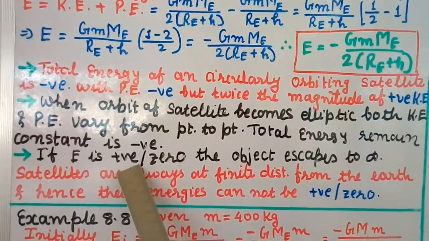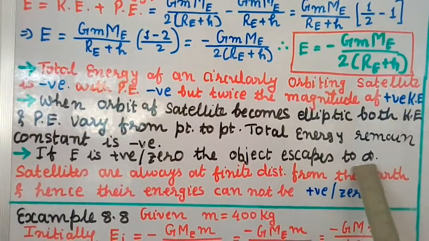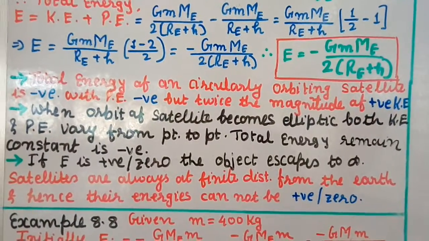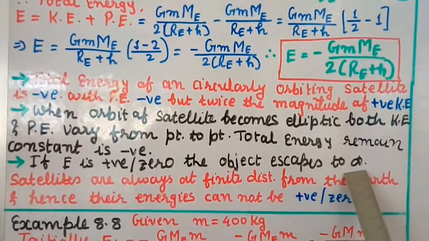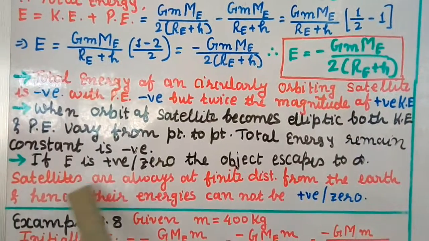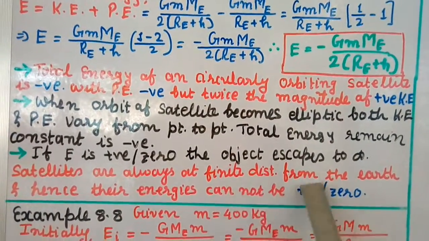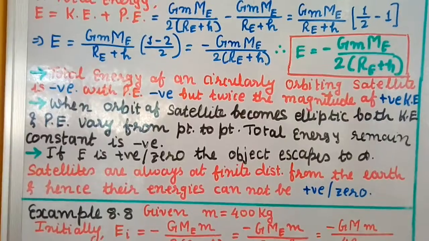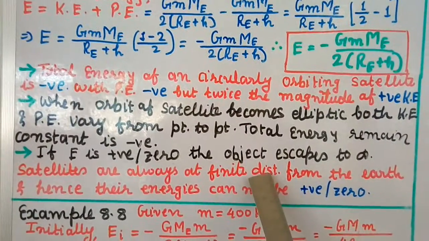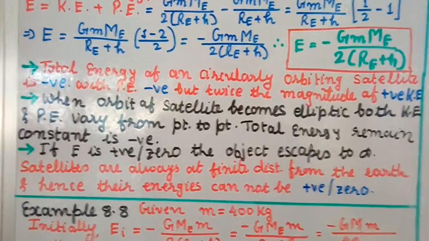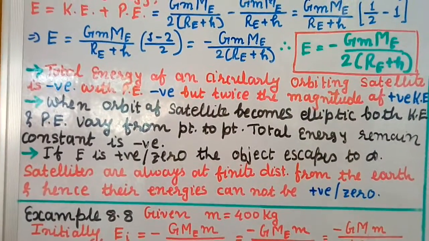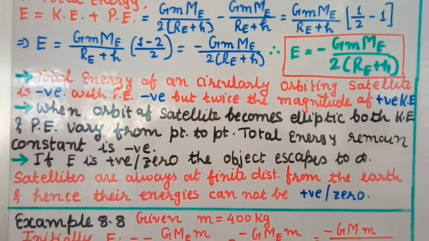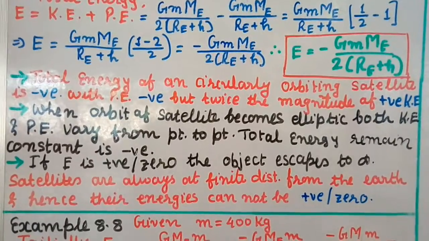If the total energy E is positive or 0, the object escapes to infinity. Now suppose this energy, which we found negative, were positive or 0, then the object would escape to infinity. We know that satellites are always at a finite distance from the earth, and hence their energies cannot be positive or 0. It should be negative, otherwise the satellite will not be bound: it will not remain on its orbit, but will escape to infinity.